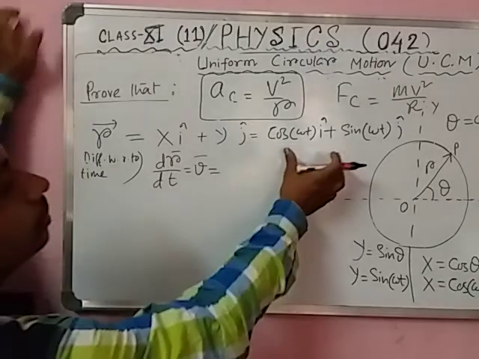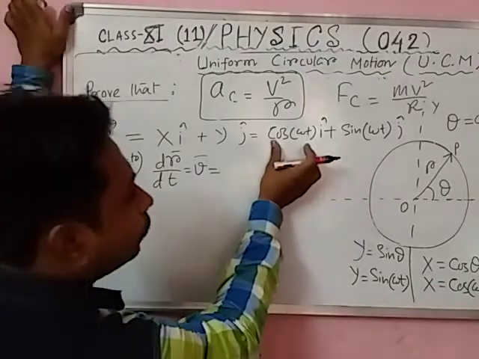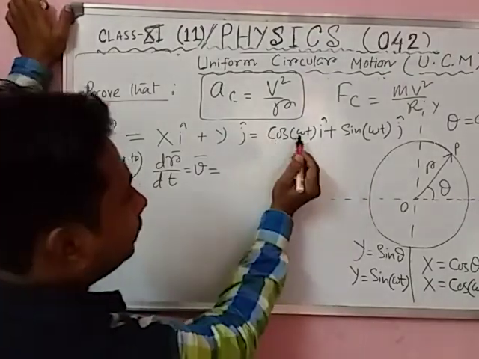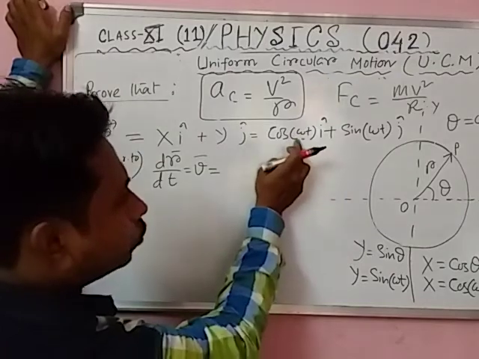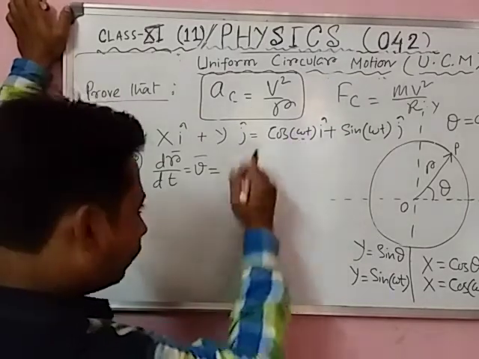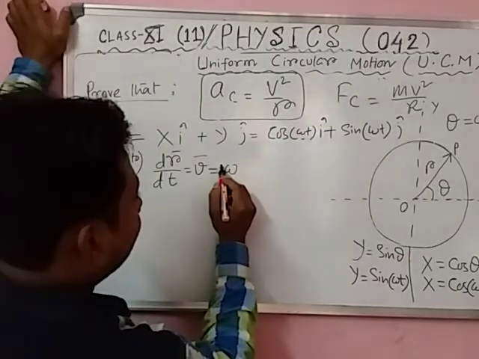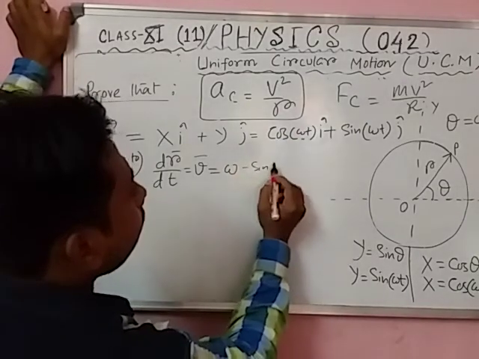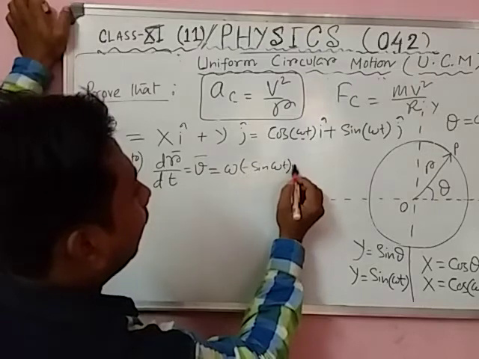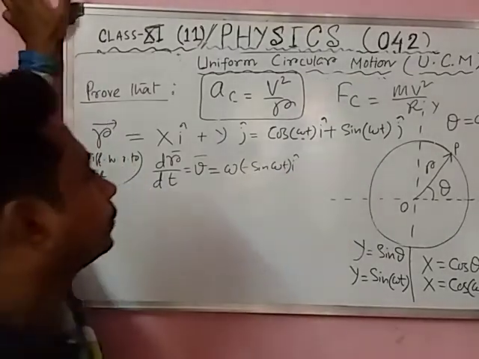Velocity equal to cos omega t. If you differentiate cos omega t, the coefficient of t is omega, so omega comes first. So omega, then cos means minus sin omega t, and i hat as usual.